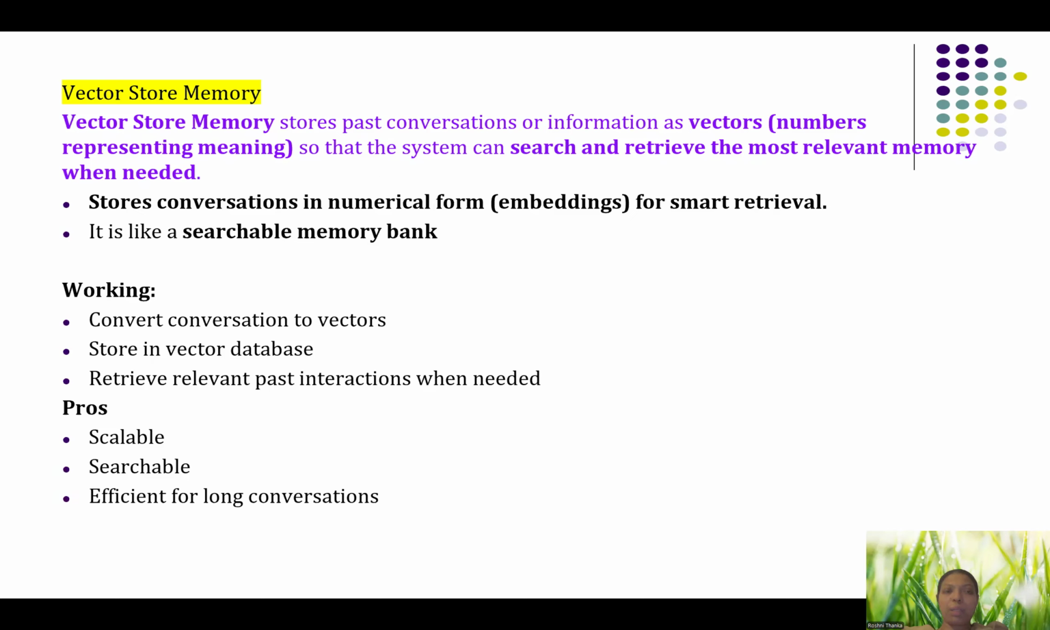So how does it work? It will convert the conversation into vectors, that is, a numerical format, store it in the vector database, and retrieve past information whenever it is required. So what are the advantages? It is scalable, searchable, and efficient for long conversations. Since it is in numerical format, searching anything is also very efficient, and it is useful.